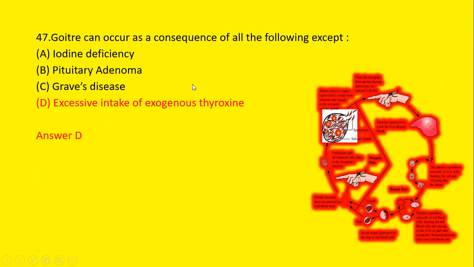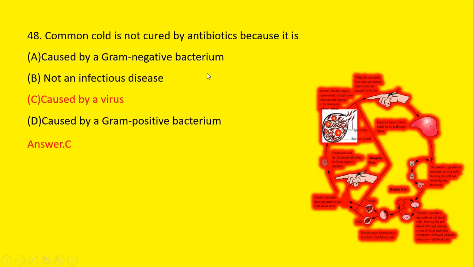Next question is, goiter can occur as a consequence of all of the following except first, iodine deficiency, pituitary adenoma, Graves' disease, and excessive intake of exogenous thyroxine. So we know that excessive intake of exogenous thyroxine will not cause goiter. So option D is the correct answer.